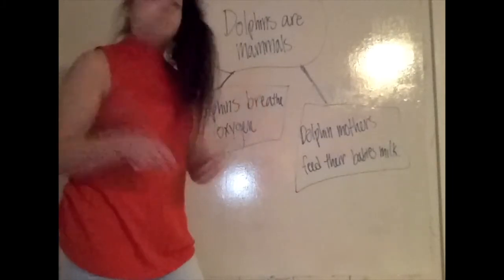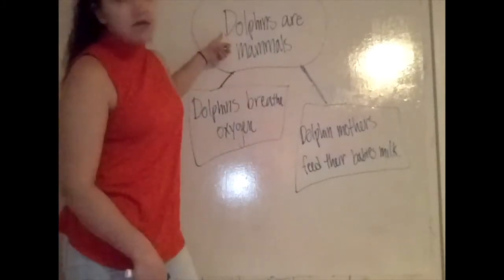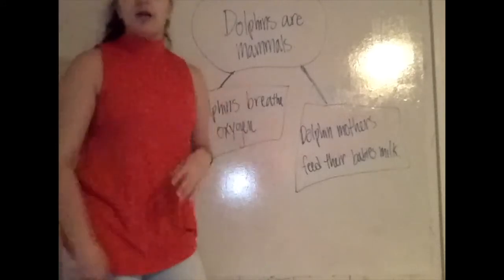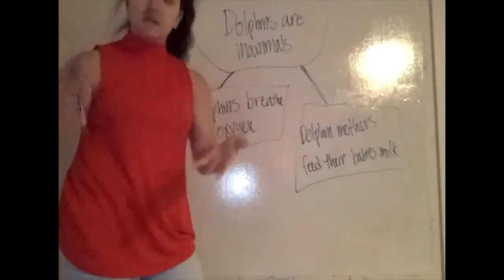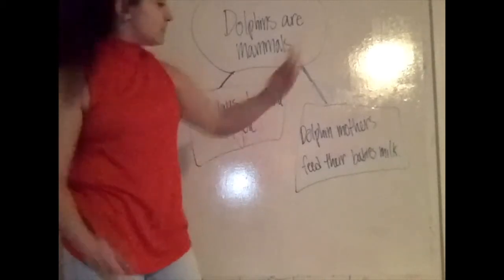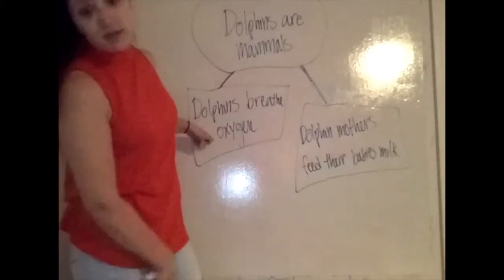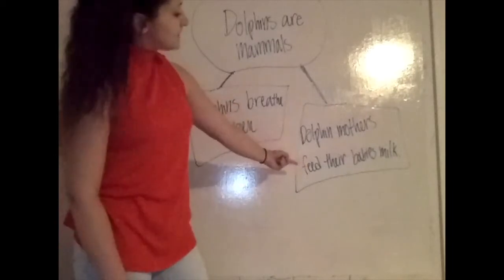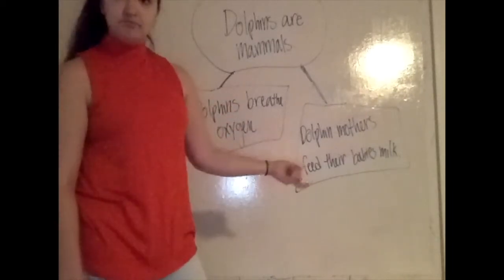Fair enough? So, main idea, dolphins are mammals, gets the point across. It's what the author was trying to tell us in that paragraph. And the author tried to tell us by using supporting examples like the fact that dolphins breathe oxygen and the fact that dolphin mothers feed their babies milk.